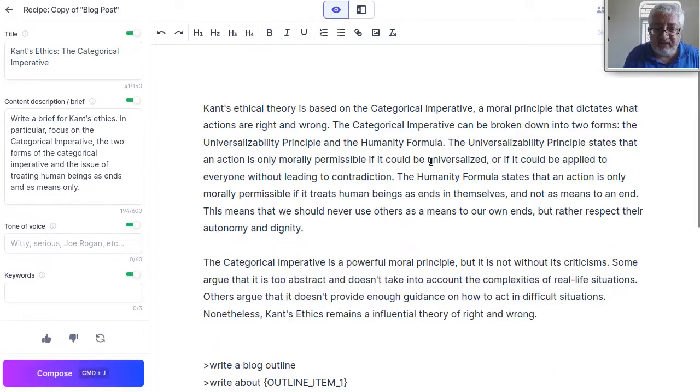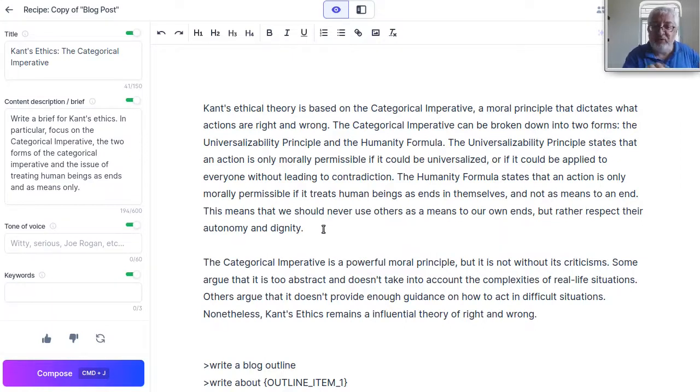This is surprisingly good. I didn't expect this. The universalizability principle states that an action is only morally permissible if it can be universalized, or if it can be applied to everyone without leading to contradiction. The humanity formula states that an action is only morally permissible if it treats human beings as ends in themselves and not as means to an end. This means we should never use others as means to our own ends, but rather respect their autonomy and dignity.